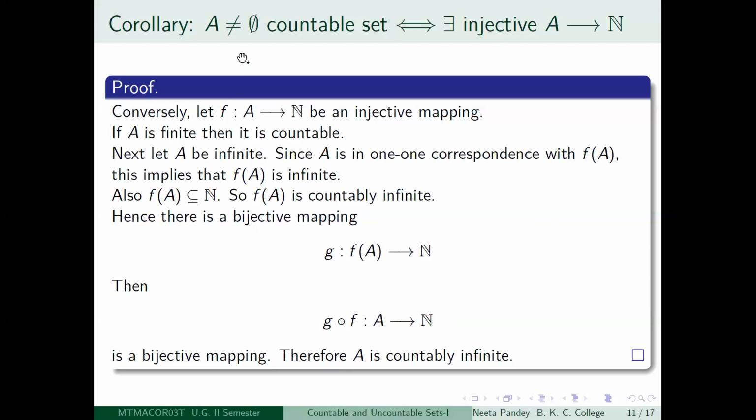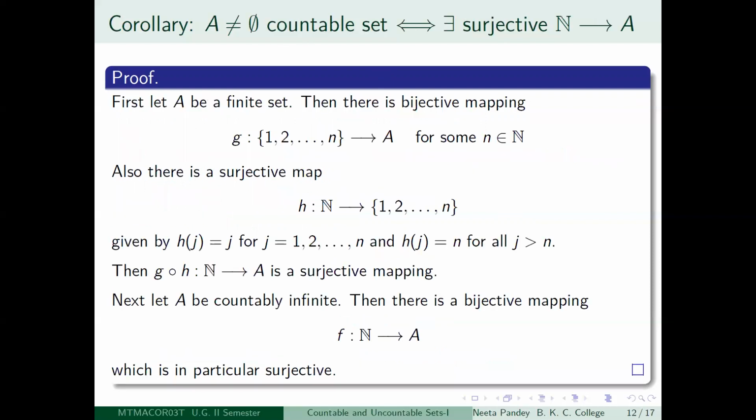So this is a very interesting characterization of non-empty countable sets. That is, it must have an injective mapping from itself to the set of positive integers. This also gives you another characterization, which says that if you have a non-empty set, then it is countable if and only if you are able to write down a surjective mapping from the set of positive integers to that set A. Again, I want to stress that by this result you are just assuring that you will be able to get a surjective mapping.